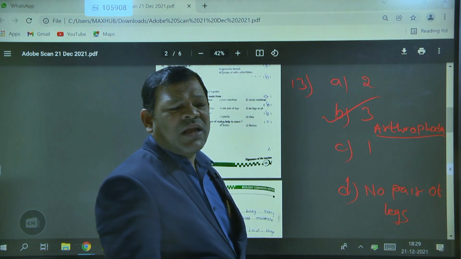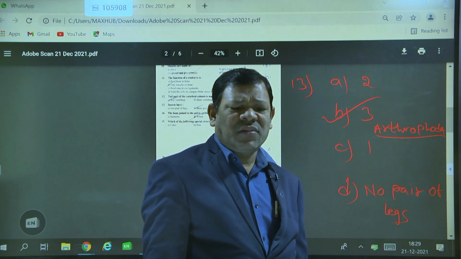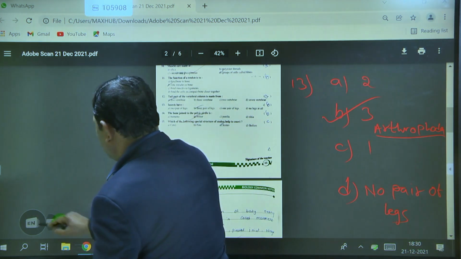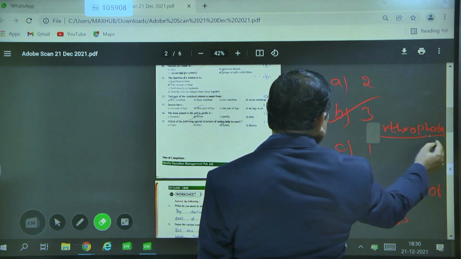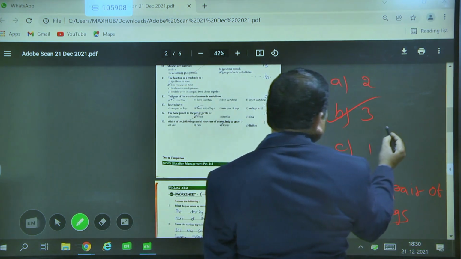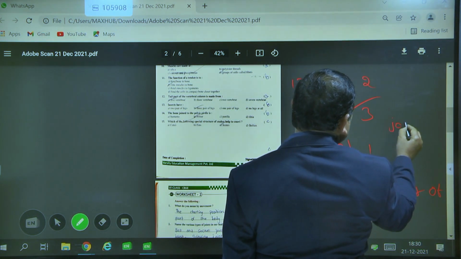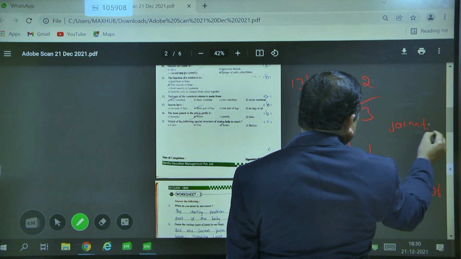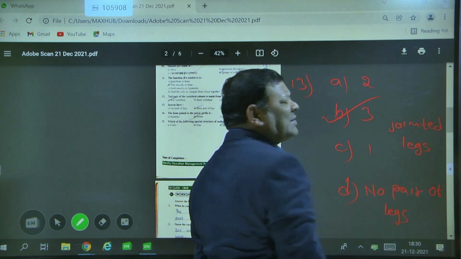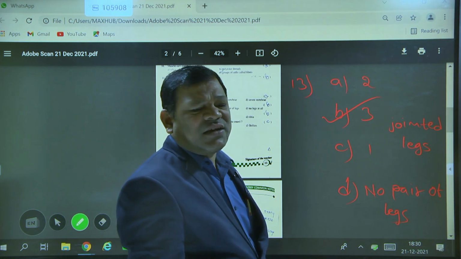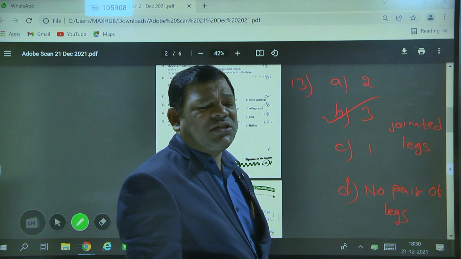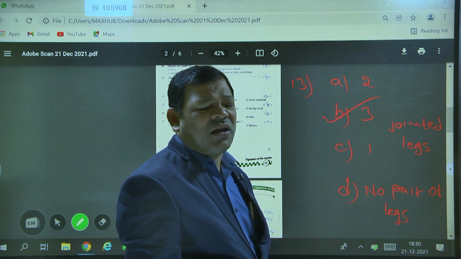Arthropoda phylum is the largest animal kingdom. Arthropoda means jointed legs are present. What is the characteristic feature of the Arthropoda phylum? The characteristic feature is that jointed legs are present. The largest animal kingdom is the Arthropoda phylum.